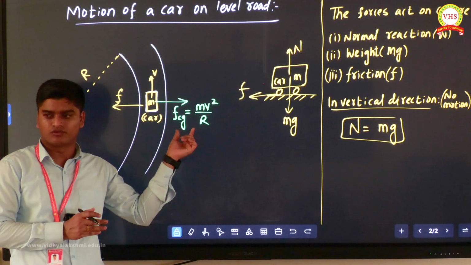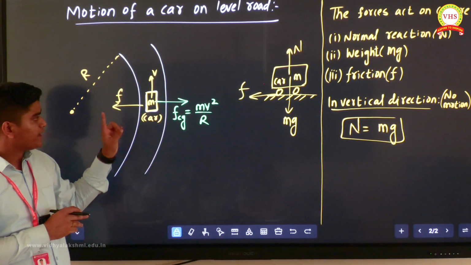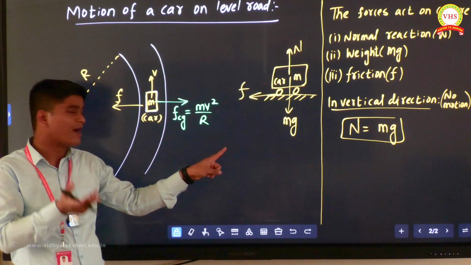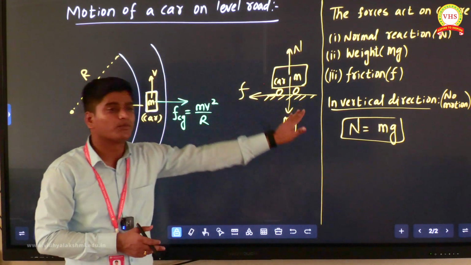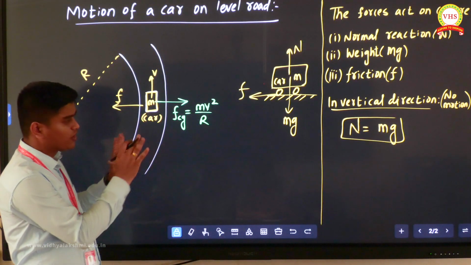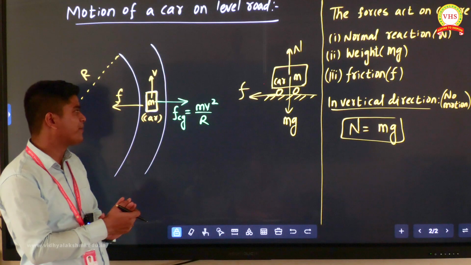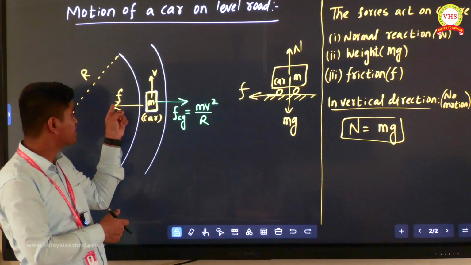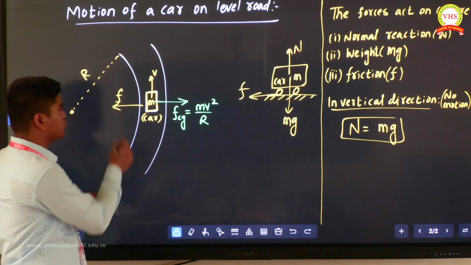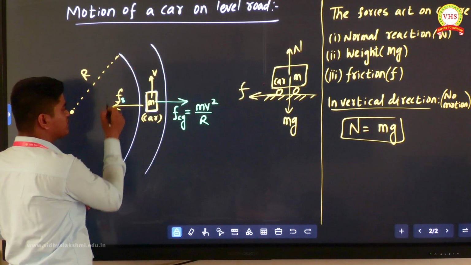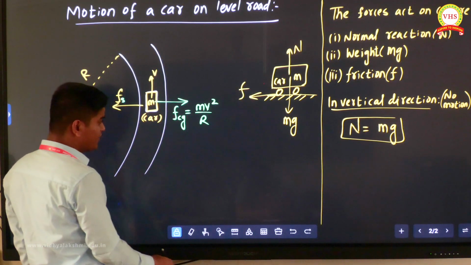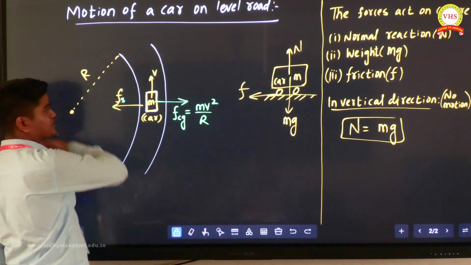That is centrifugal force. Now listen here. If the centrifugal force is of greater magnitude, then what will happen? The car can come out of the track. So for safe turning, what should happen here? This friction value should be greater than what? Centrifugal force. So this friction value, Fs, should be greater than the centrifugal force. Then only can it move on the circular track.